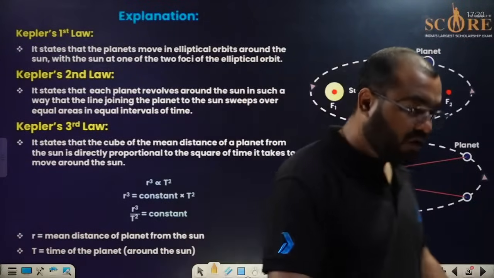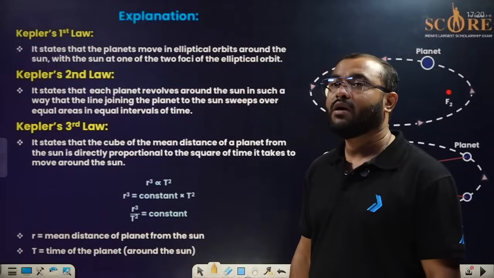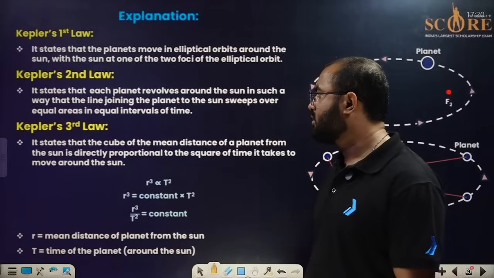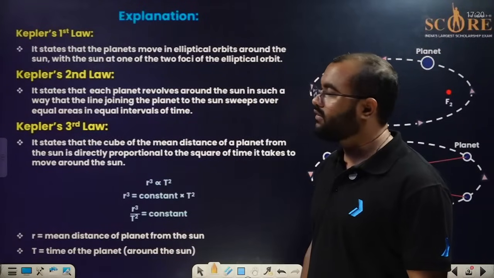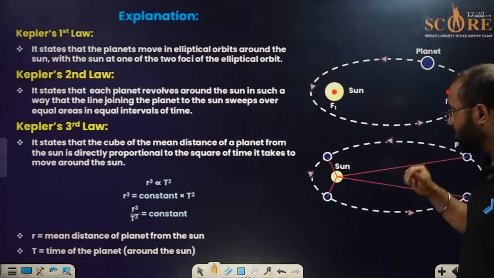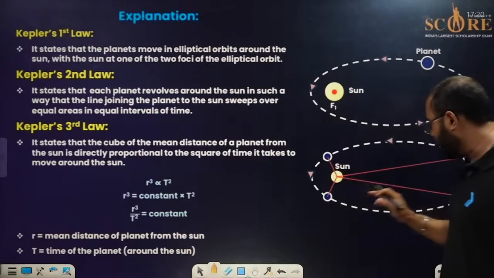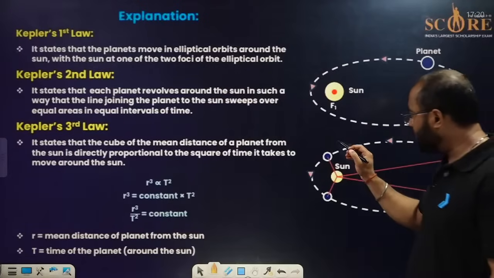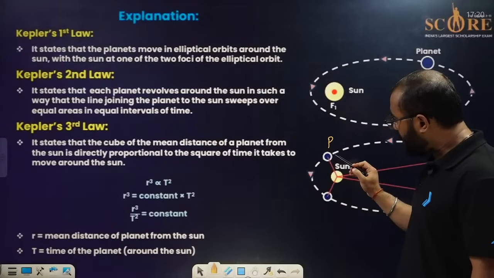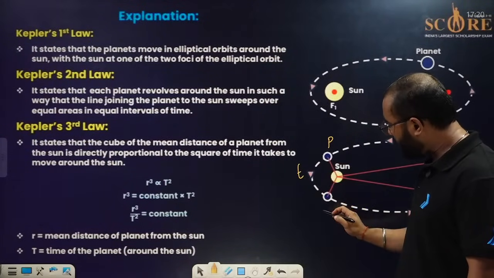Fine. Let us talk about the second law. And the second law is very interesting. Why is it very interesting? Because here a little bit of mathematics is coming, because you have to prove it. So the second law says, I will be showing the figure for this. Consider this is the planet P. This blue is the planet. Let us consider this is at the point P. Now, after time T, this planet has reached the point R.